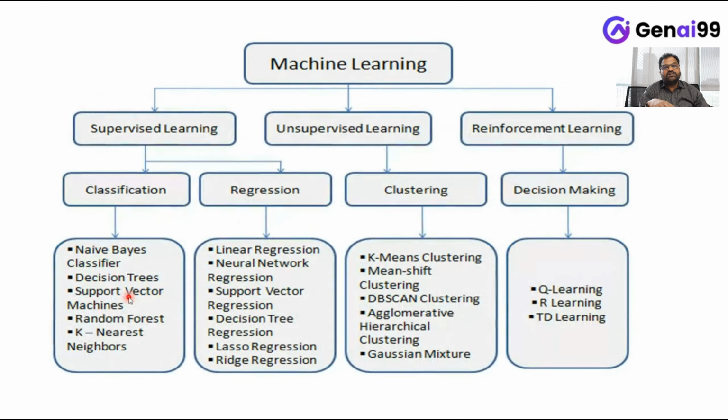Let's see the different types of machine learning techniques. Here you see majorly three types: supervised learning, unsupervised learning, and reinforcement learning. These are very important machine learning algorithms. Within supervised, we again have classification and regression. In unsupervised, we have clustering, and in reinforcement, we have decision making.